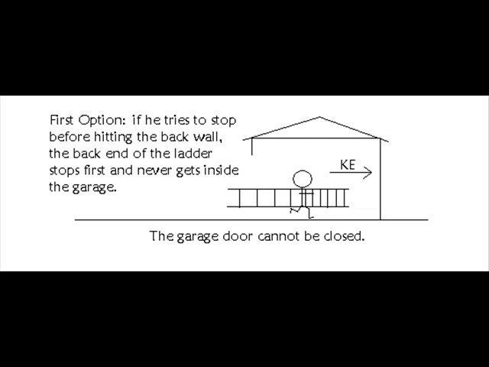So the back of the ladder stops before the man stops, as viewed by the observers who are in the same reference frame as the garage. This is what you see here. The back of the ladder has already stopped. The man keeps running until his clock reads 12 o'clock, then he stops. Then the front of the ladder keeps expanding out until it narrowly misses smashing through the wall of the garage.